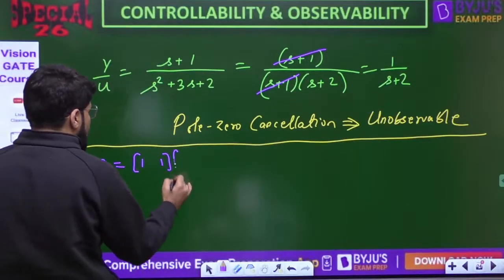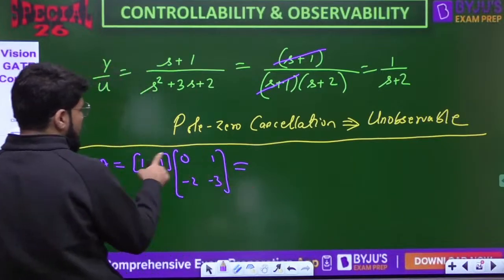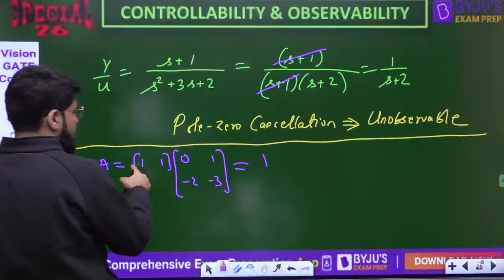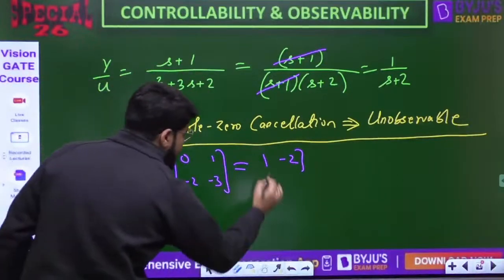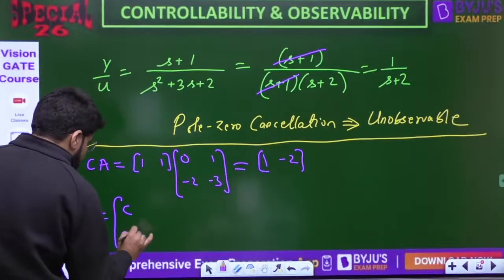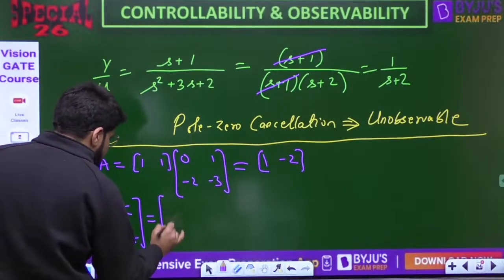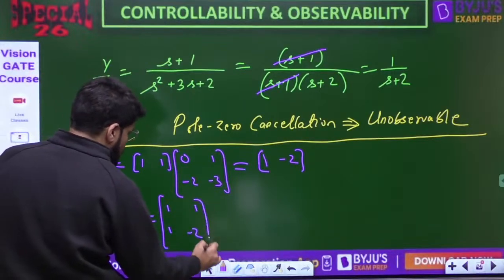C is 1, 1. A matrix is 0, 1, minus 2, minus 3. Multiplying gives 1, then 1 and minus 3, minus 2. So what is the V matrix? That is going to be C and CA. That is C, which is 1, 1, and CA is 1, minus 2.